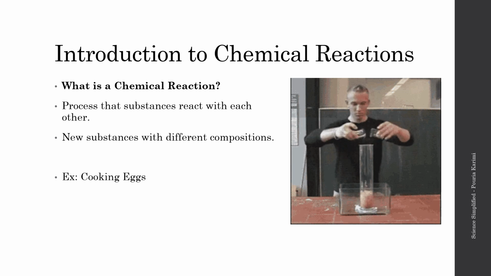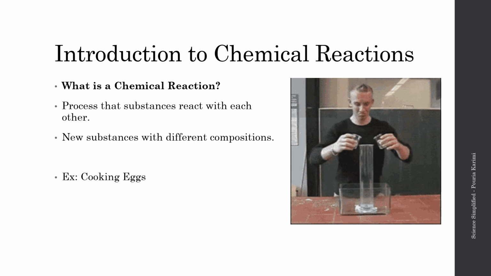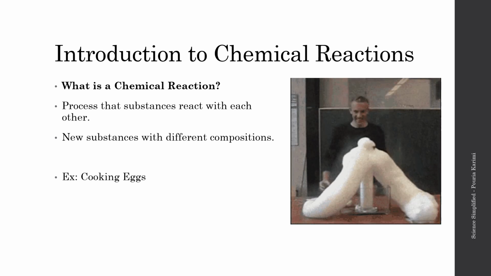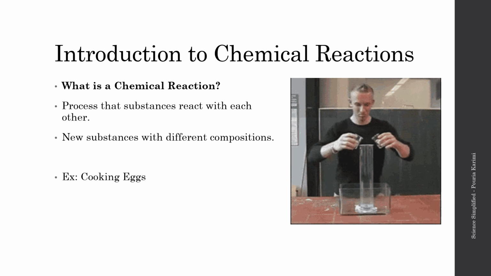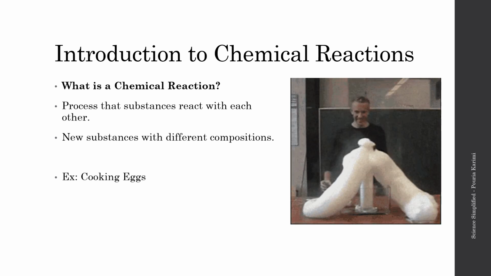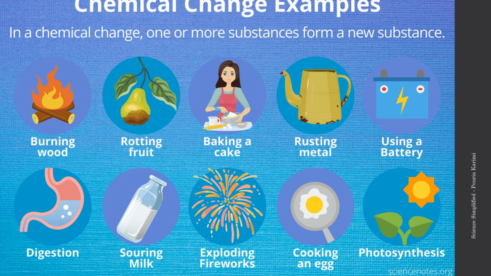So, before we get things started, what is a chemical reaction? Basically, a chemical reaction is a process in which substances react with one another, and at the end, we get new substances that have very different characteristics and compositions. For example, we have burning wood.